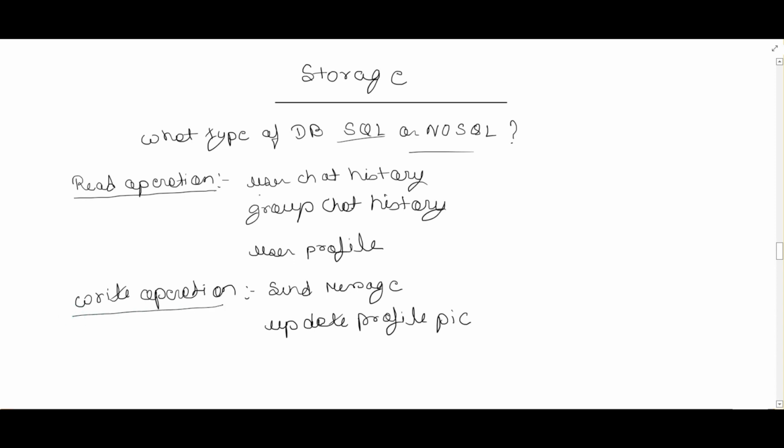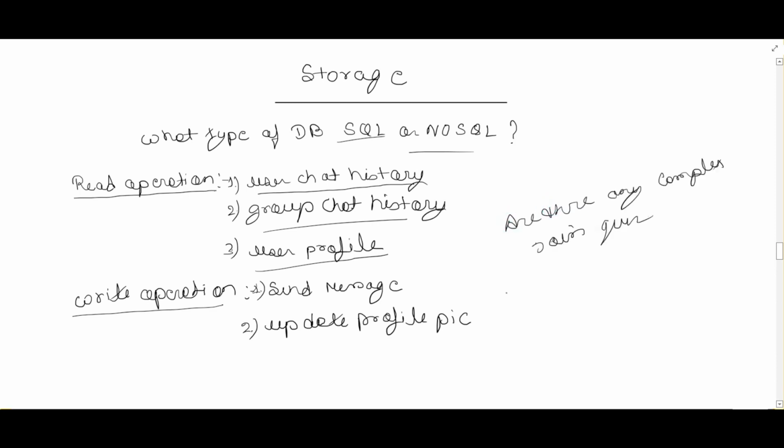Reads could be chat history, group chat history, and user profiles. These three are the read operations. The write operations will be sending messages, and second, updating profiles. These are the read and write parameters. Now we have to ask a few questions when deciding between NoSQL and SQL. The first question: are there any complex join queries? The answer is no, there are no complex join queries.